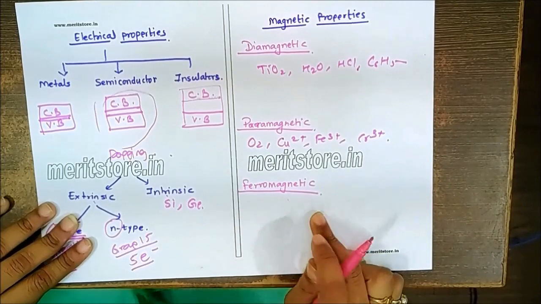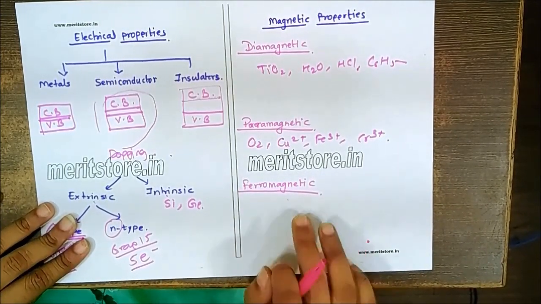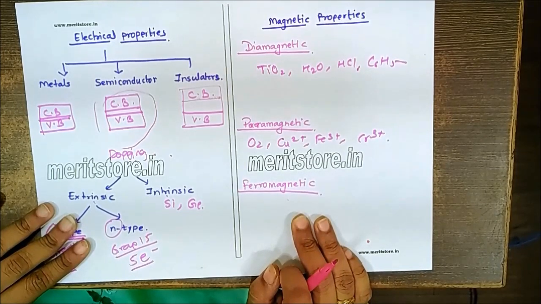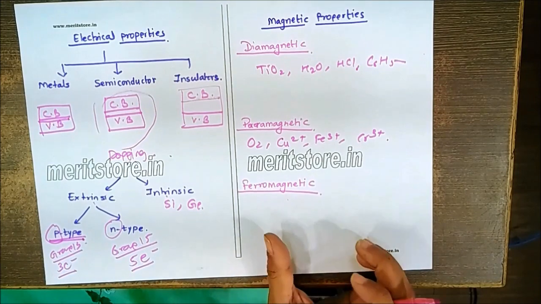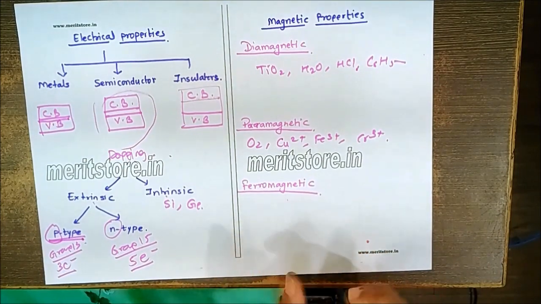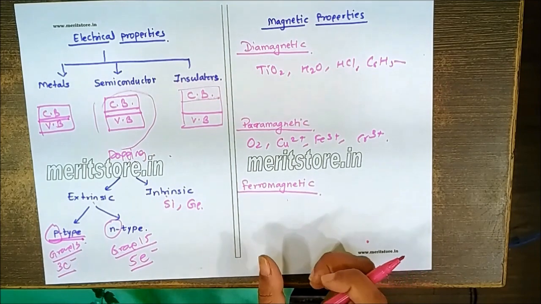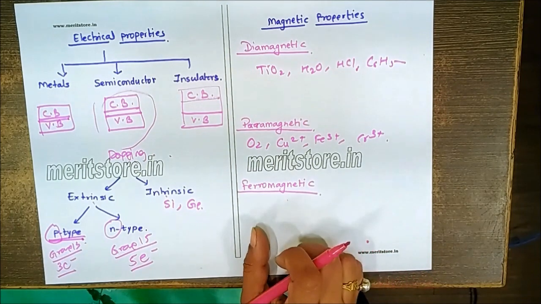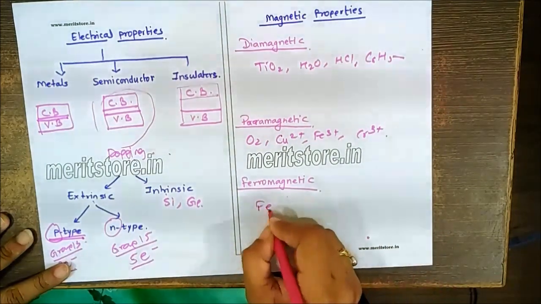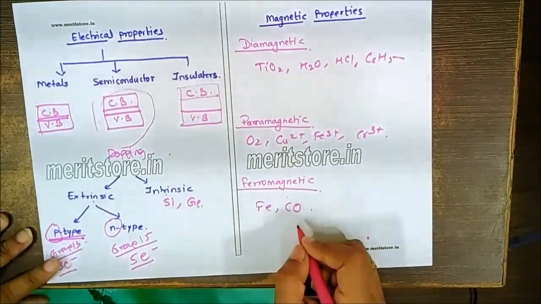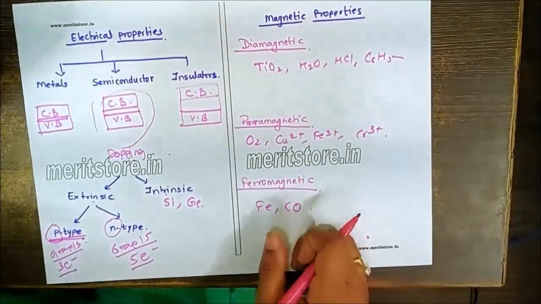In case of ferromagnetic substances, they show permanent magnetism. The reason for ferromagnetism is that in the solid state, the metal ions of these substances are grouped together into smaller regions called domains. Each domain acts like a tiny magnet, and that will definitely create a strong magnetic field. You will find this strong magnetism even in the absence of an external magnetic field, for example Fe or CO. So these are some examples of the magnetic properties of the solid state.